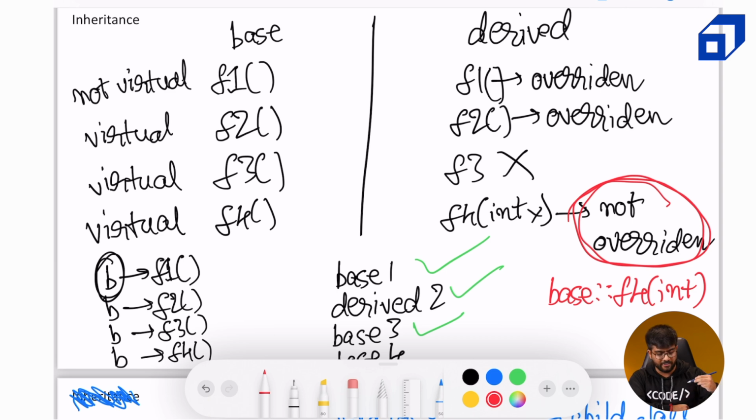If you notice, this is not overriding. The function definition in the derived class is not overriding, and hence no runtime polymorphism actually happens, because it needs to have a combination of both the virtual keyword in front of the base function, and we also need to override it using the same definition of the virtual function in the base class. So hence, since this is not overriding, this will not have runtime polymorphism, and the decision will be taken based on the data type of the base class pointer, which is the base object itself, and hence it will not find any function declaration with an integer parameter to it for f4, and hence it throws me that error.